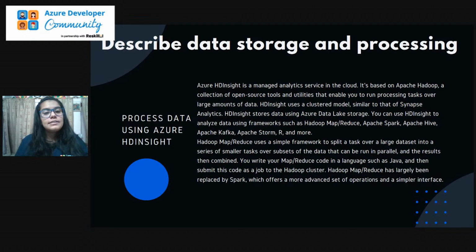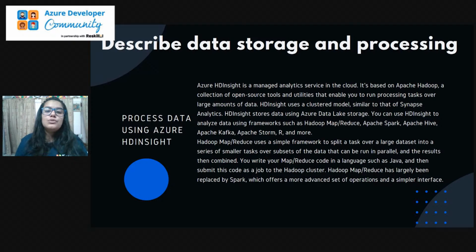Spark provides us the libraries to be used over our cloud data, but here we have Apache Hadoop. It will provide an open source tool and other utilities to process our data, so that we can process the large amount of data that we have over our cloud.